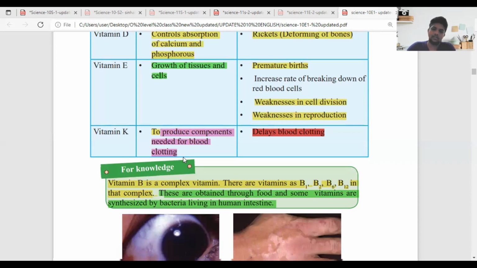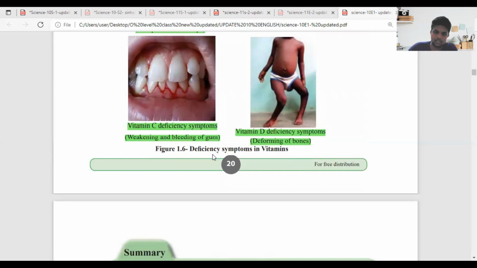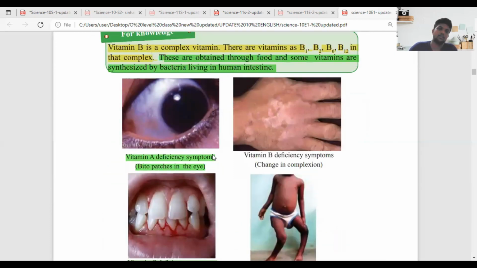For extra knowledge, they have mentioned vitamin B is a complex vitamin. There are vitamins B1, B2, B6, B12 in that complex. These are obtained through foods, and some vitamins are synthesized by bacteria living in the human intestine. Here they have showcased a few of the diseases that you have to understand.